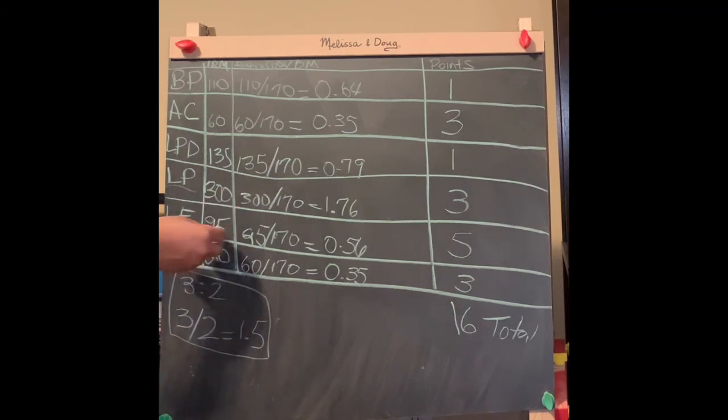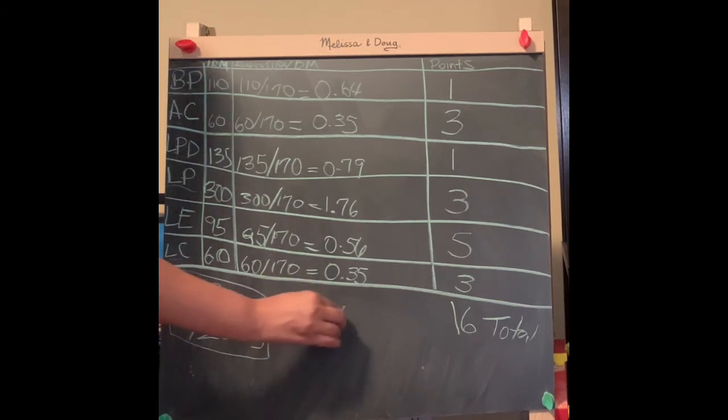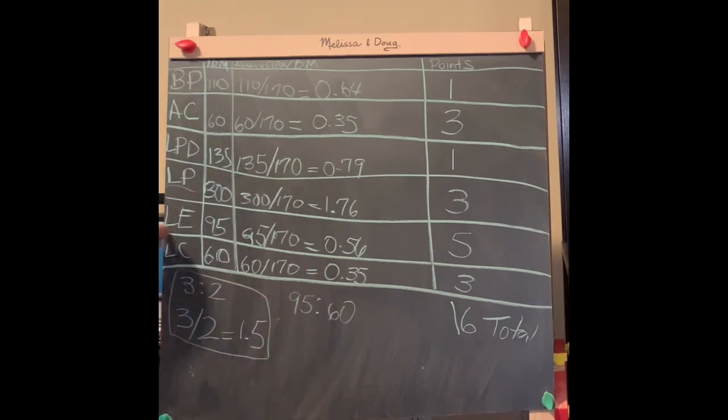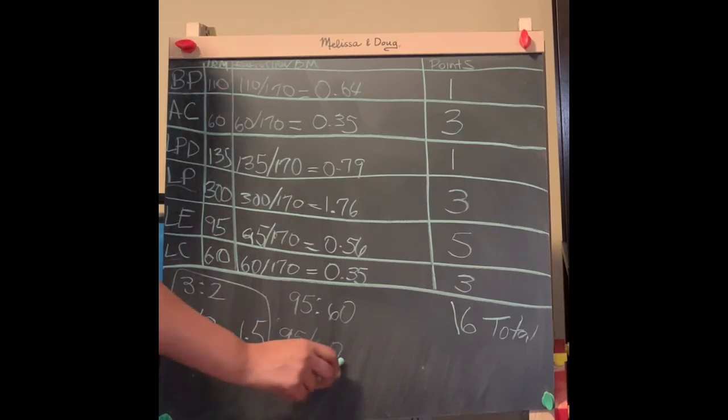And so here we have a 95 to 60 ratio for the quad to hamstring. All right, so we'll do it just like we did this. 95 divided by 60.